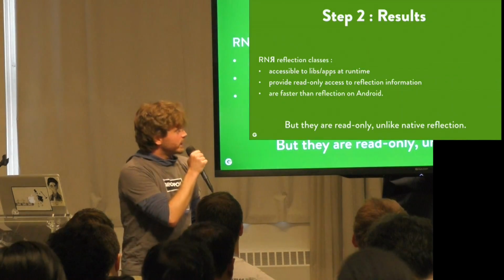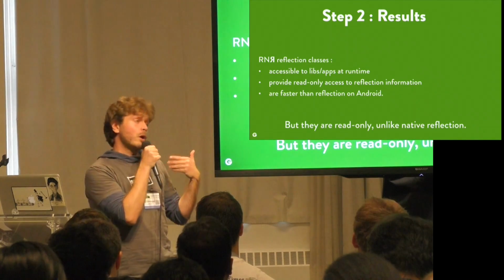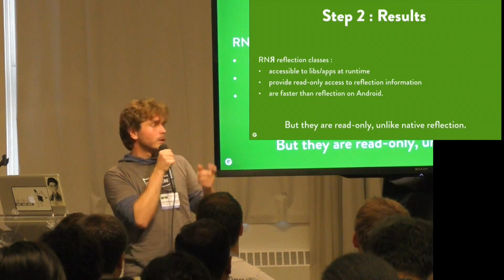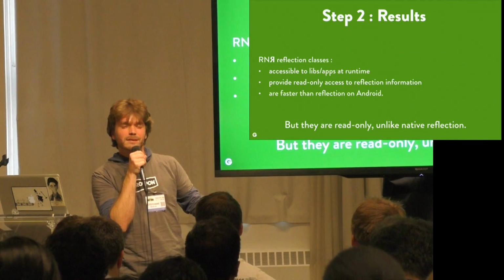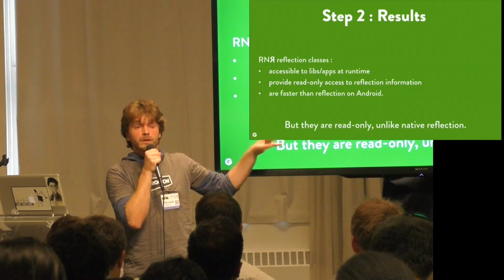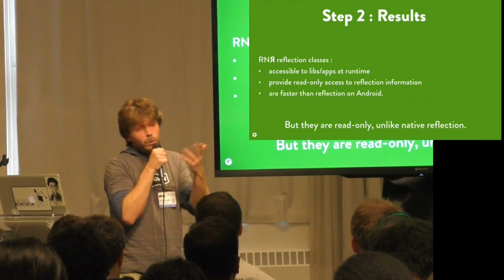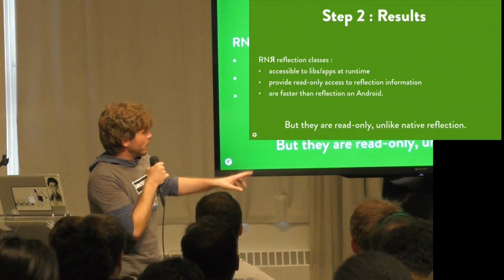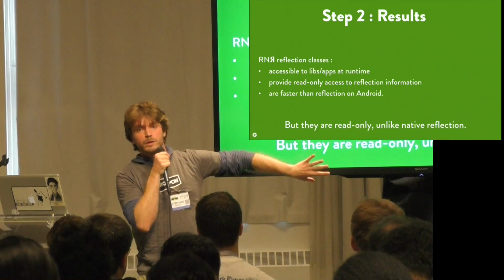If we look at what we get outside of step 2, it means that all the R&R reflection classes are now available for libs and applications at runtime. They will provide read-only access to reflection information, so still not able to access fields of instances or invoke methods of instances. And they are faster than reflection because they don't use true native reflection. They just use pure Java statements, and actually they are exactly the equivalent of what is generated by any library like Butterknife or Dart. So everything is working well, but they are read-only, unlike true native reflection.